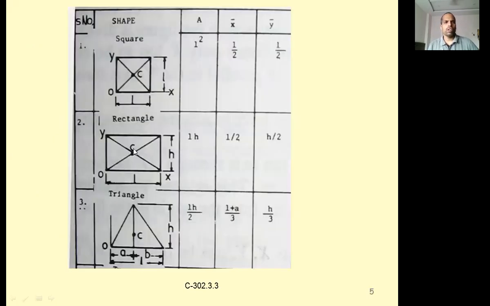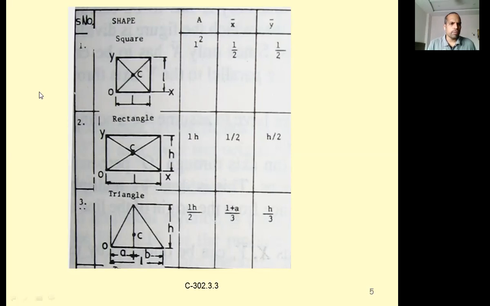If you see this, these are the regular figures. It is nothing but a square, with side L. Area is L square, and X bar is L by 2, and Y bar is L by 2. Generally we use the term B for the side of a square, so B into B is the area. B square will be the area, and X bar is equal to B by 2, and Y bar is equal to B by 2 because it is symmetric, right?